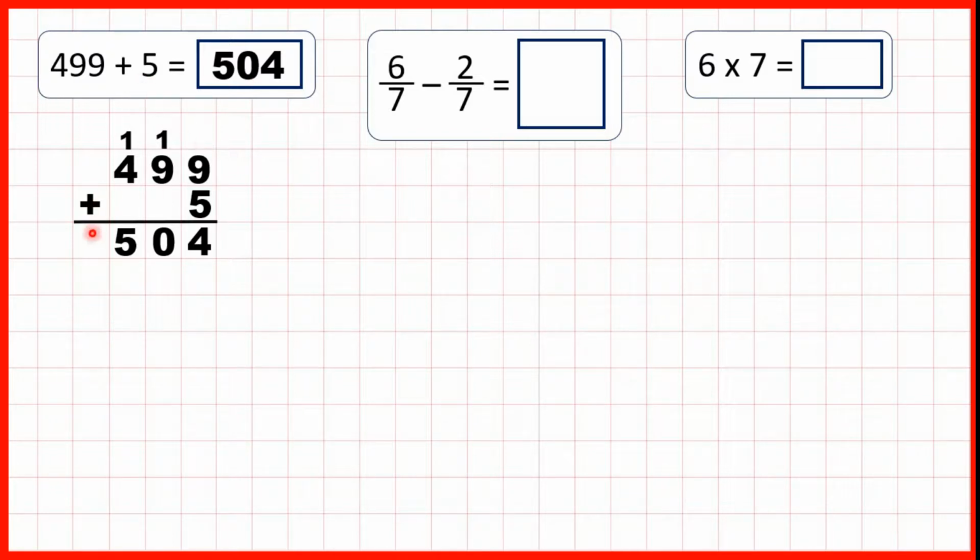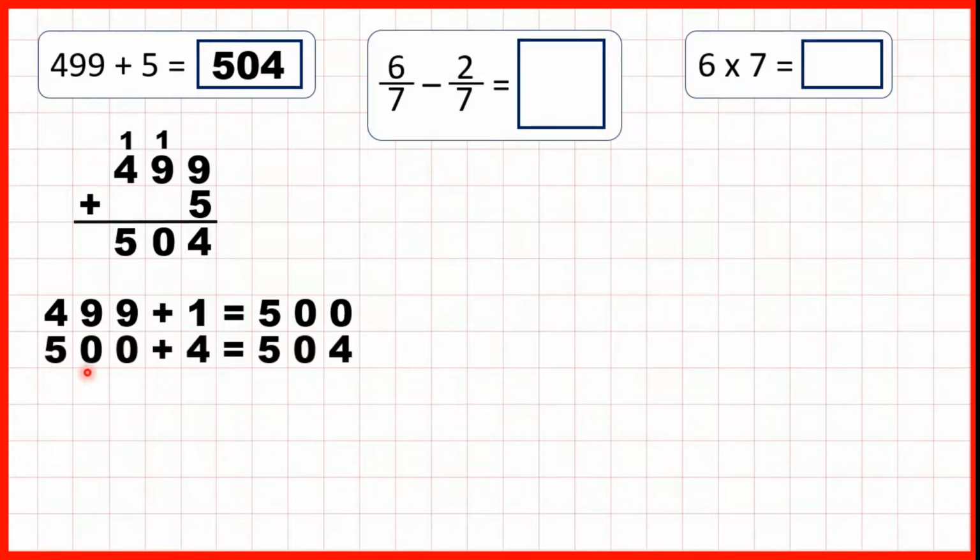But here we don't really need to use the column method. From 499, if we add 1, we get to 500, and then from 500, if we add another 4, we get our answer. And that's because if we add 1 and then add 4, that's the same as adding 5.